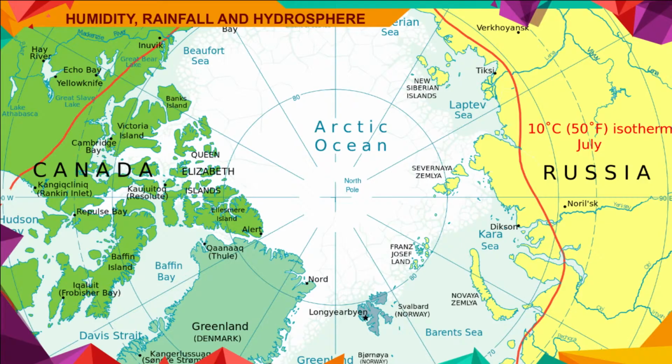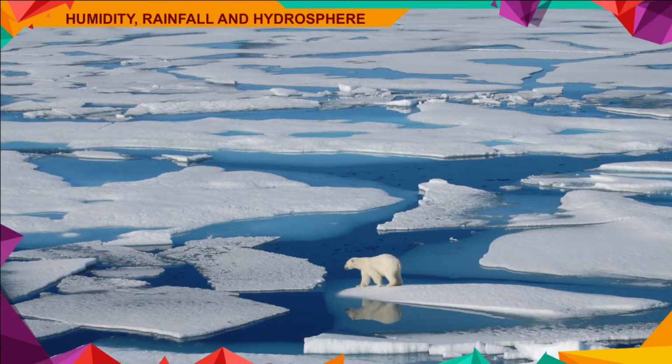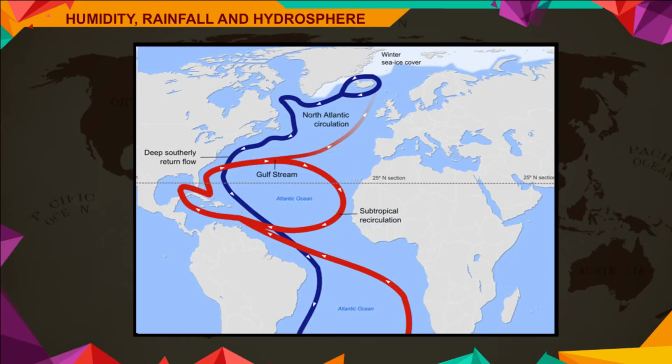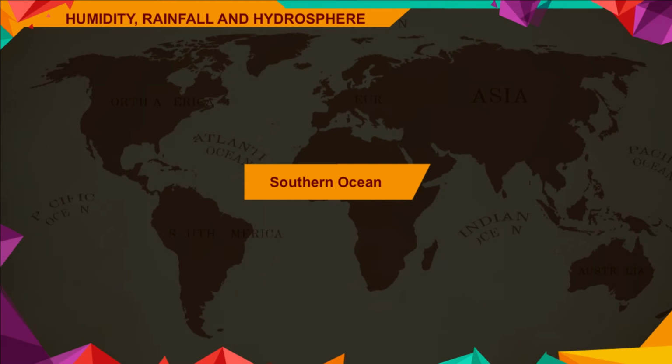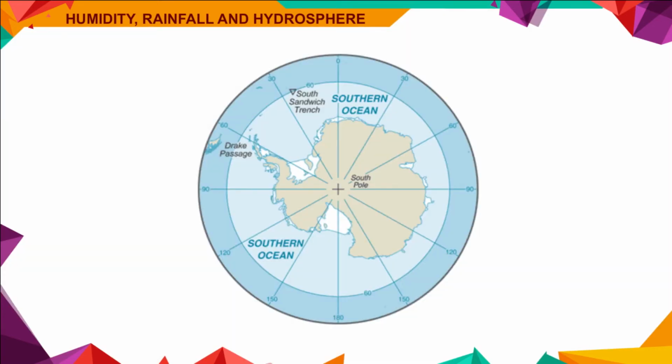Arctic Ocean. This ocean is almost frozen and is located near the North Pole. This also has a number of islands, especially in the north of Canada, which also remain frozen. However, the part adjoining the West European coast remains open due to the presence of a warm current called North Atlantic Drift. Southern Ocean. This is a large water body which is around the Antarctic continent. It merges with Pacific, Atlantic, and Indian Oceans.